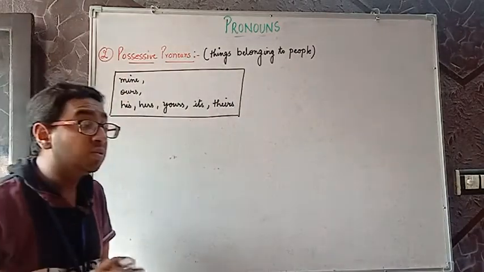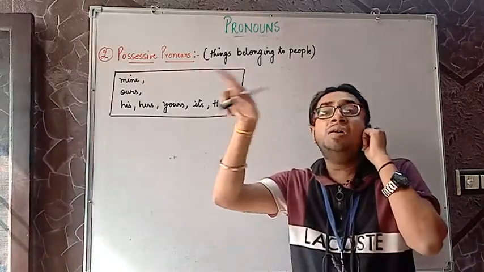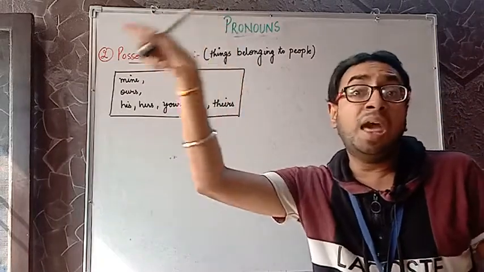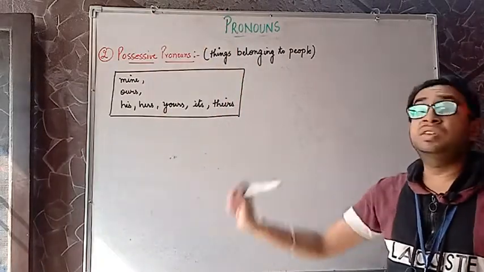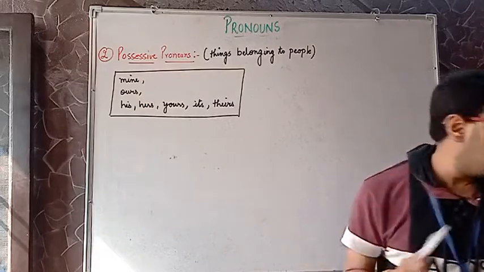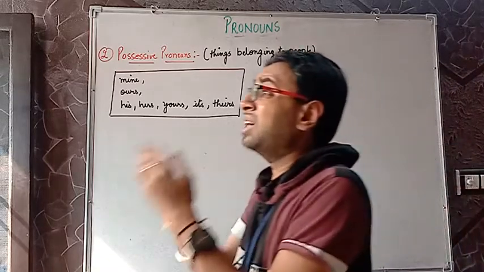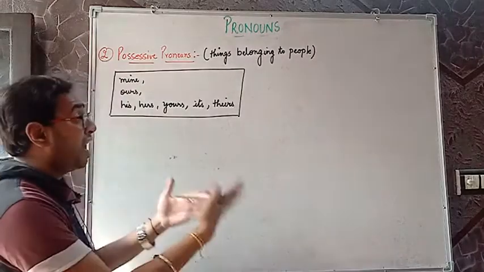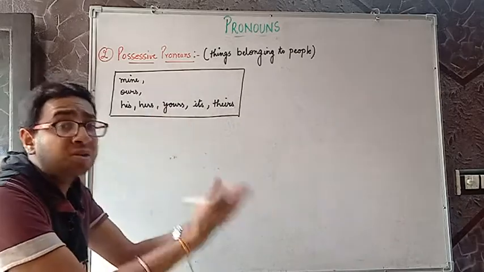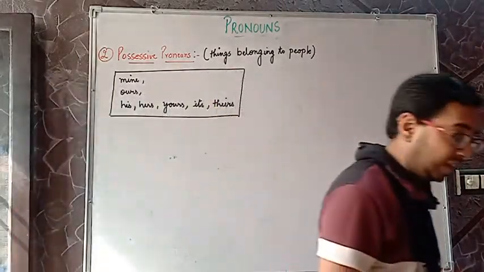Theirs. Again, how to use theirs? For example, they are doing theirs work. Possessive form means they are doing their work only. Okay, their possessive form. So very, very important. How to use the possessive form? So this bag is theirs. These books are ours. This book is yours. This book is mine. All are the examples of possessive. Clear? Possessive form.